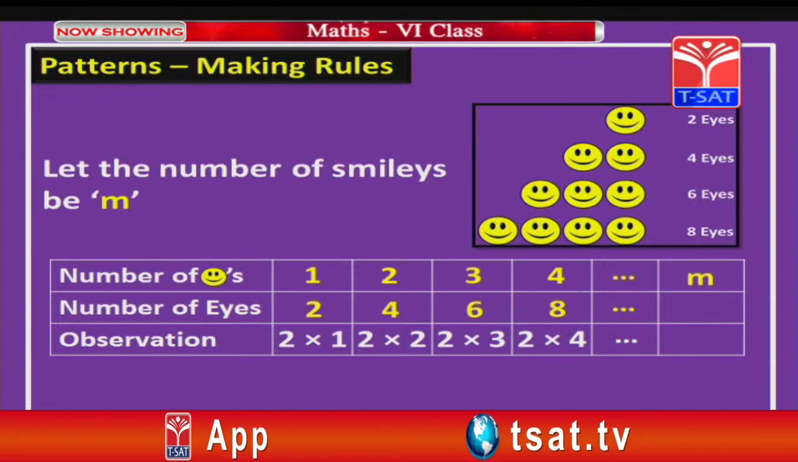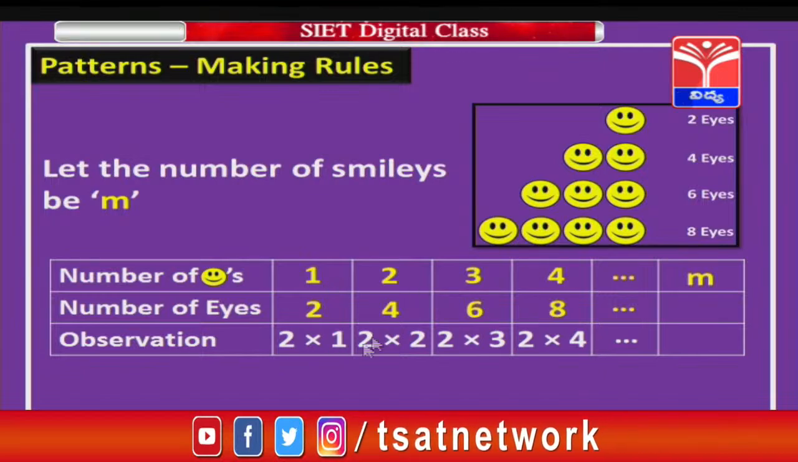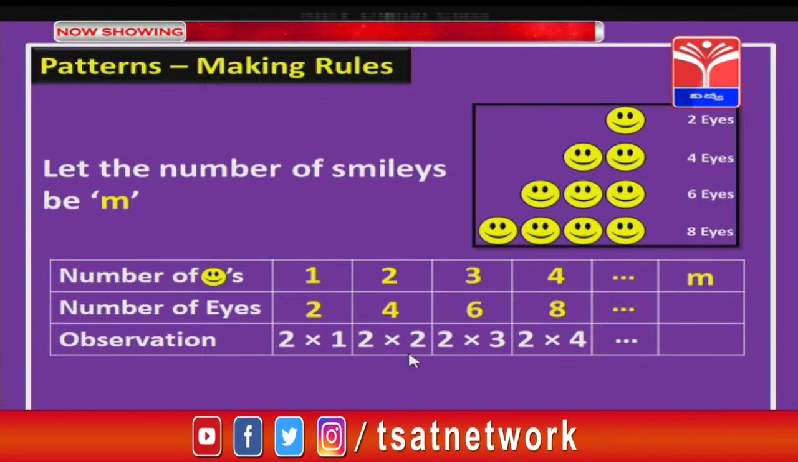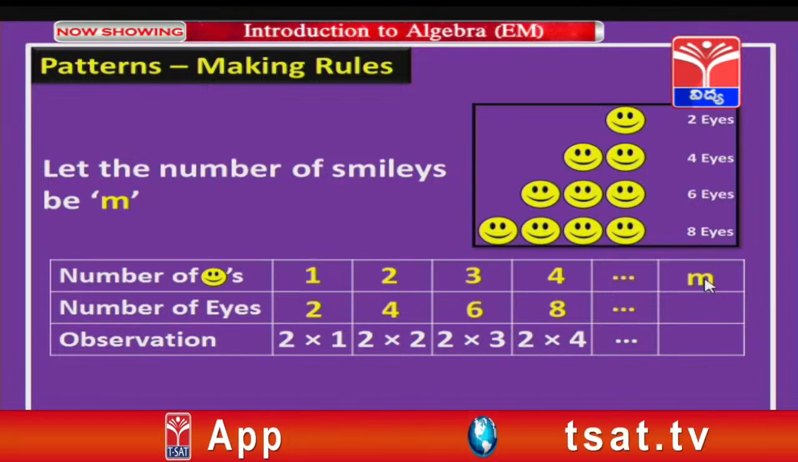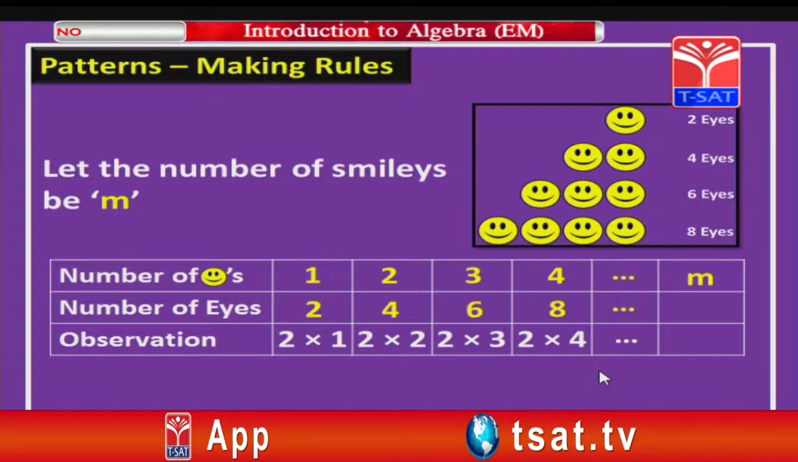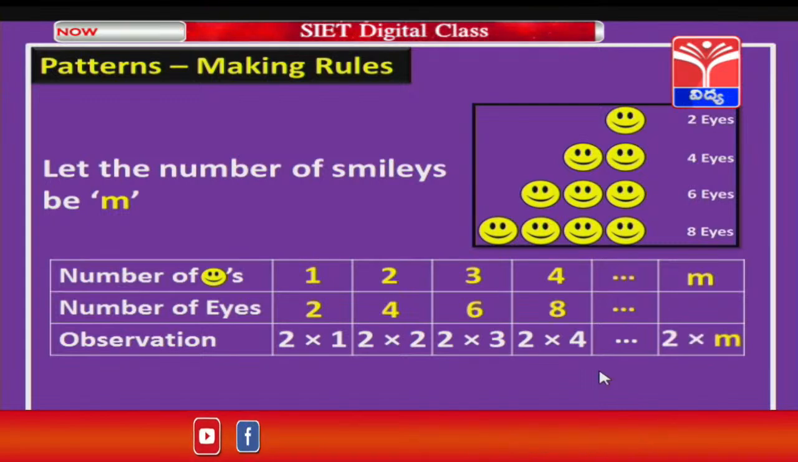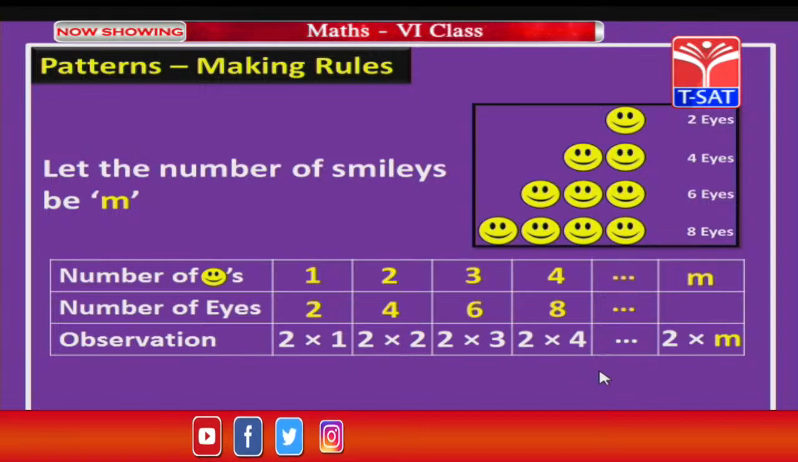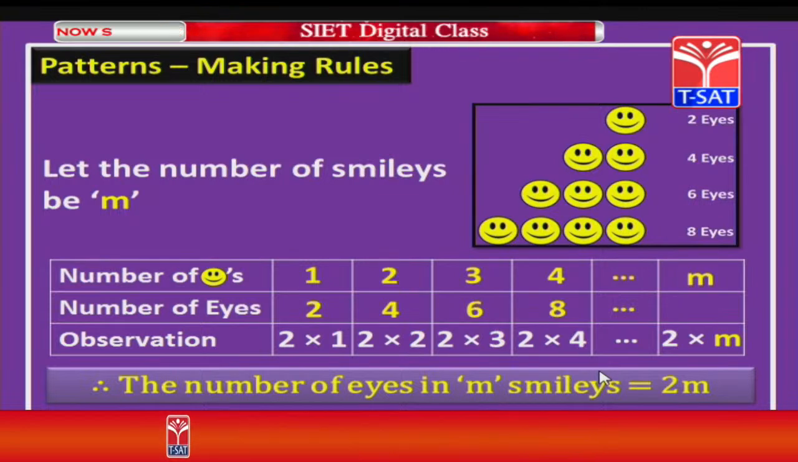Now, in that case, what will be the total number of eyes, children? Yes, let us see. Here we have seen when one smiley is there, 2 into 1, 2 smileys are there, 2 into 2, 3 smileys, 2 into 3, like that we have m smileys. So, what will be the number of eyes, children? That is right, 2 into m. Now, what is 2 into m, children? 2m. So, we get the number of eyes in m smileys as 2m.